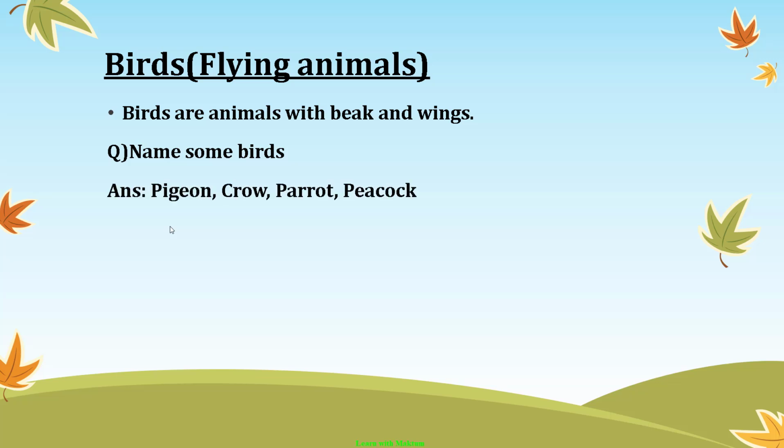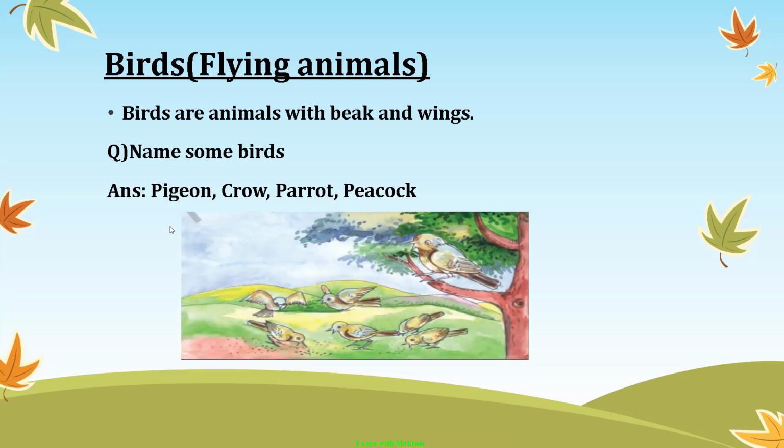The answer: pigeon, crow, parrot, peacock. Here in this picture you can see there are birds. This is the beak and they have wings. Clear with this, kids? Birds can fly with the help of wings. Remember this. And name some birds like pigeon, crow, parrot, and peacock.